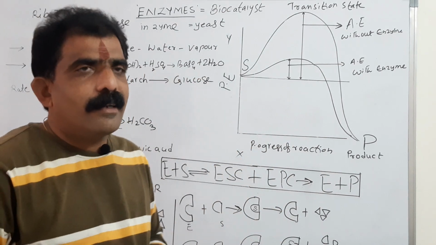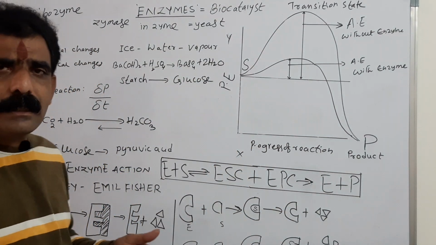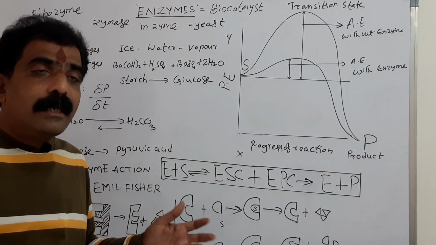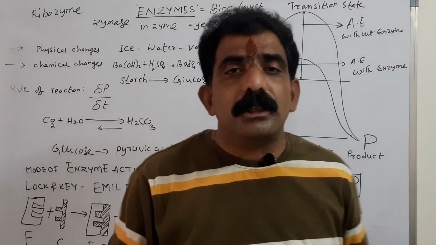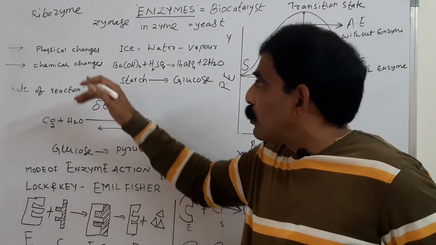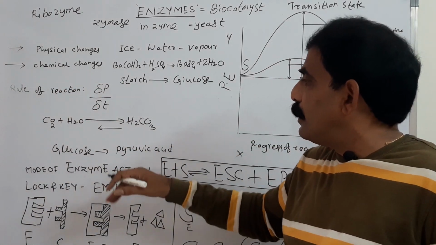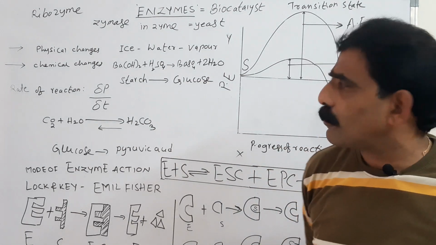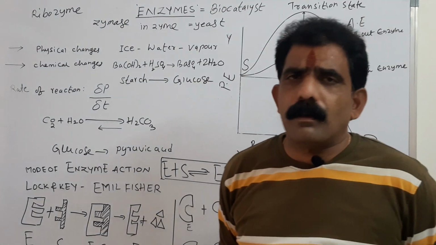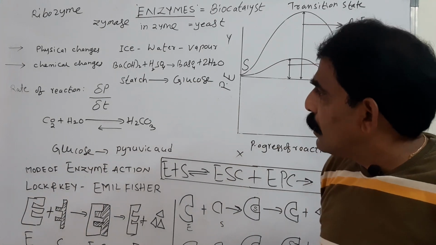No, we cannot consider it as a chemical reaction because it doesn't involve either making or breaking of the bonds. This is just a change in the state of matter. A solid is converted into liquid and a liquid is converted into vapor, gas. That we cannot consider as a chemical process. That is a physical process.